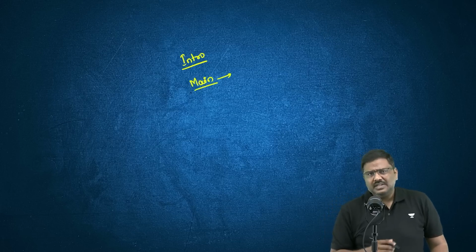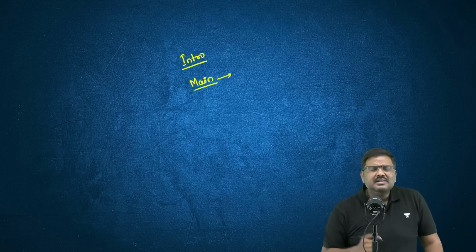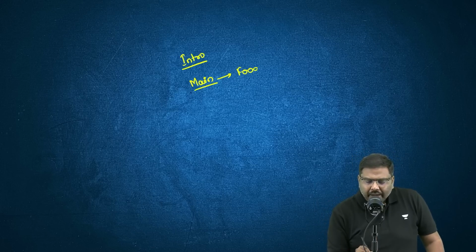Then come to the main body. In the main body, you can simply say what the causes of inflation are: the supply side inflation as well as the demand side inflation. But in the case of food inflation, it is mainly caused because of supply side factors.